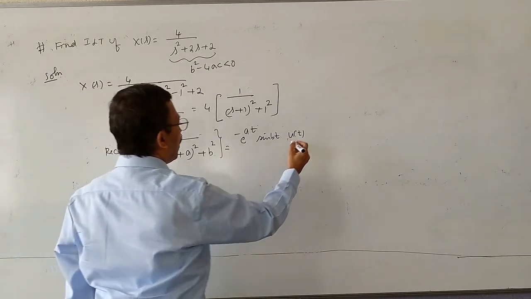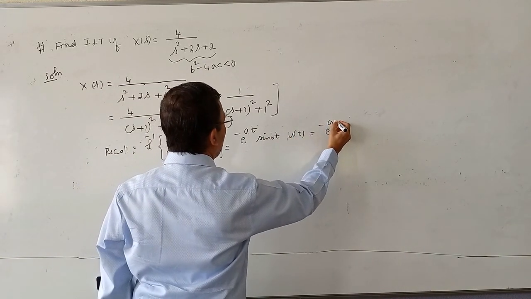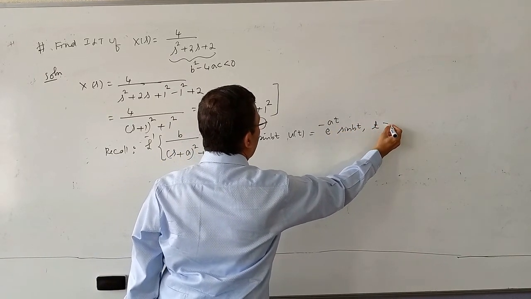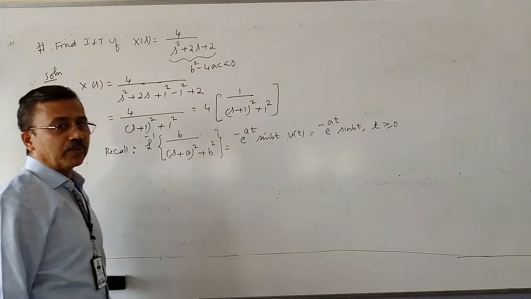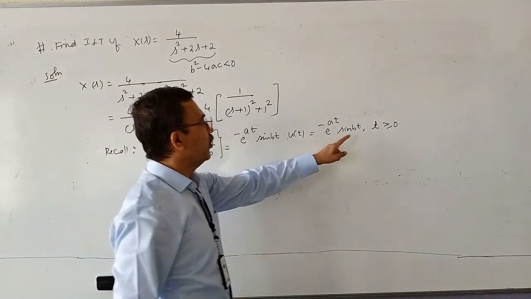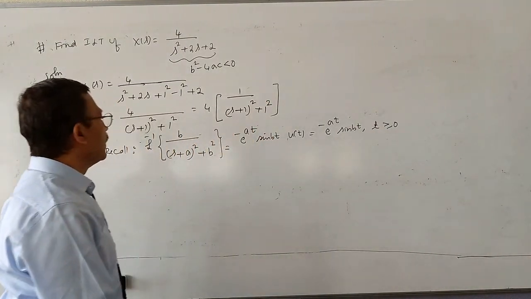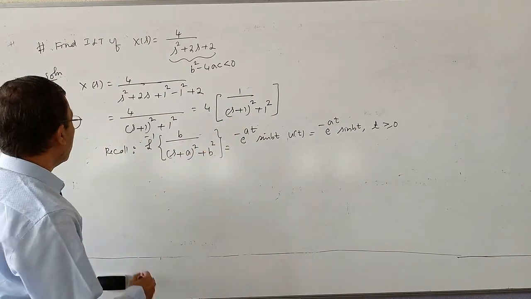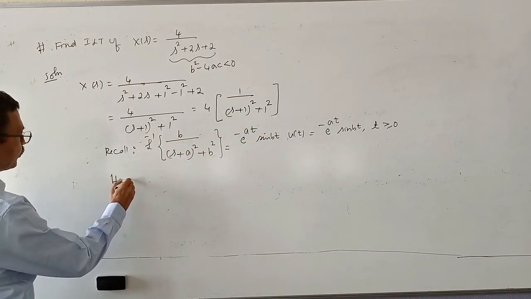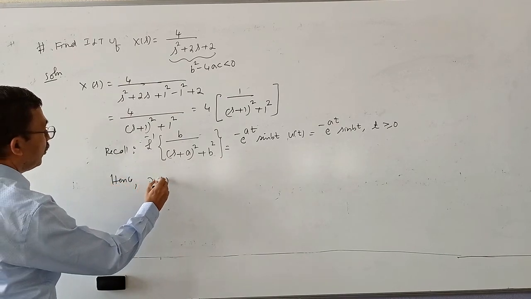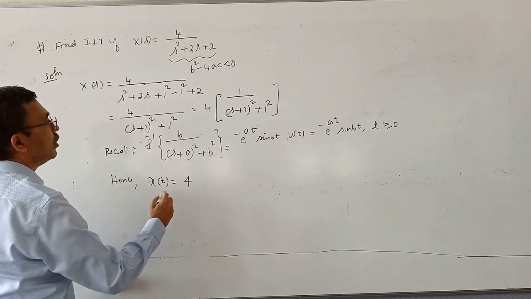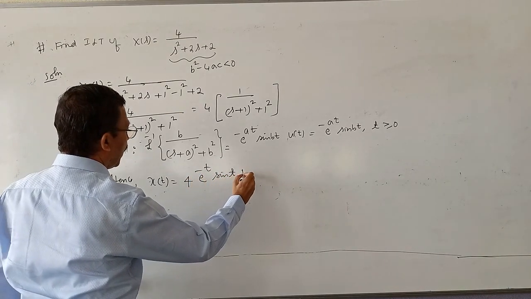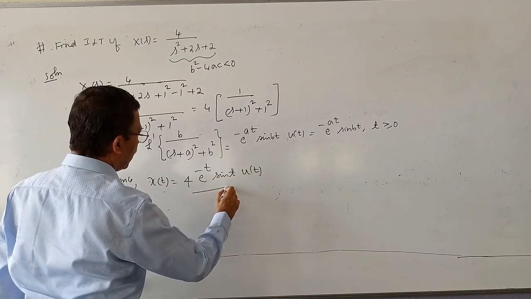Some people don't write u(t); they write e to the power minus at into sin bt, then put a condition t greater than or equal to 0. If you don't write u(t), you have to put this condition. Now in this case, a is 1 and b is 1. Hence x(t) is equal to 4 into e to the power minus t into sin t into u(t). This is the answer.